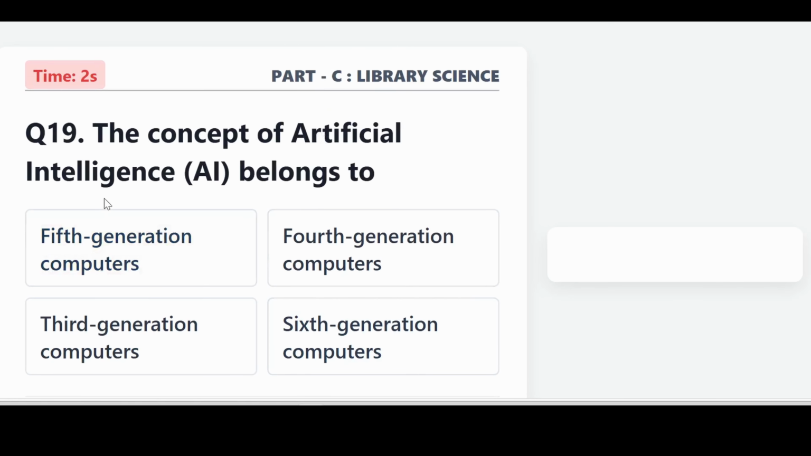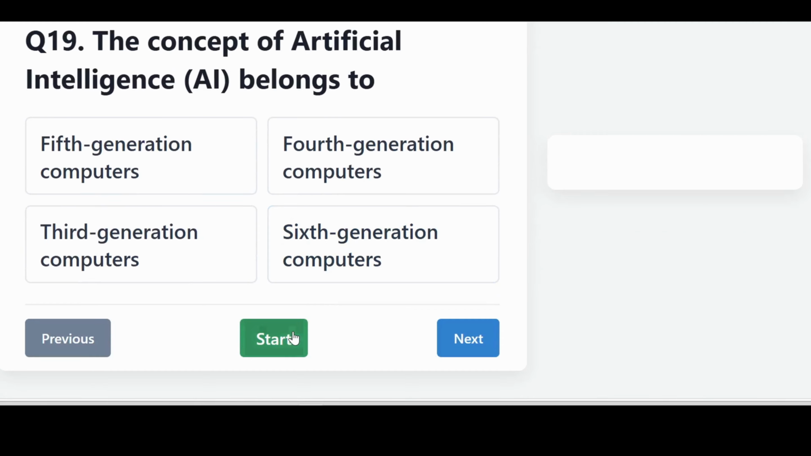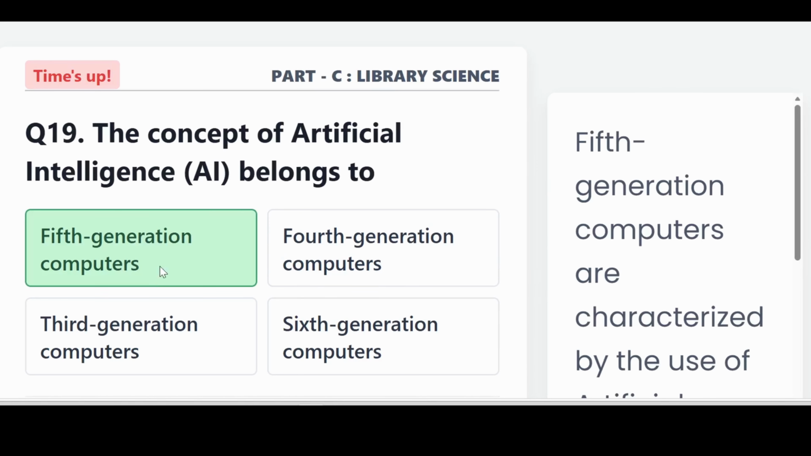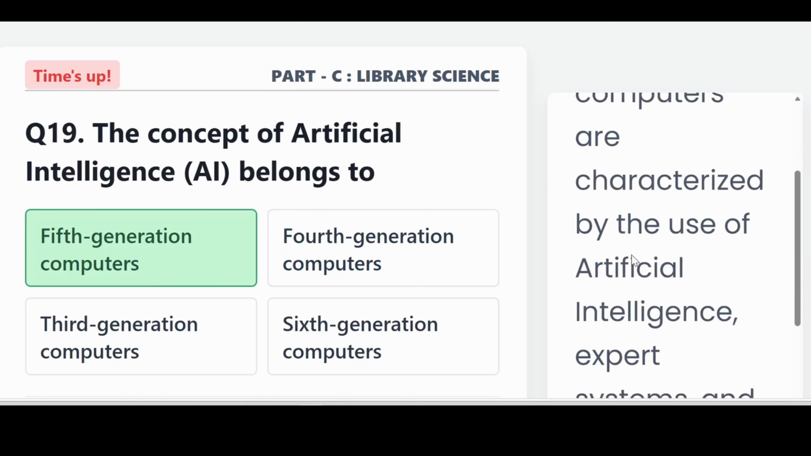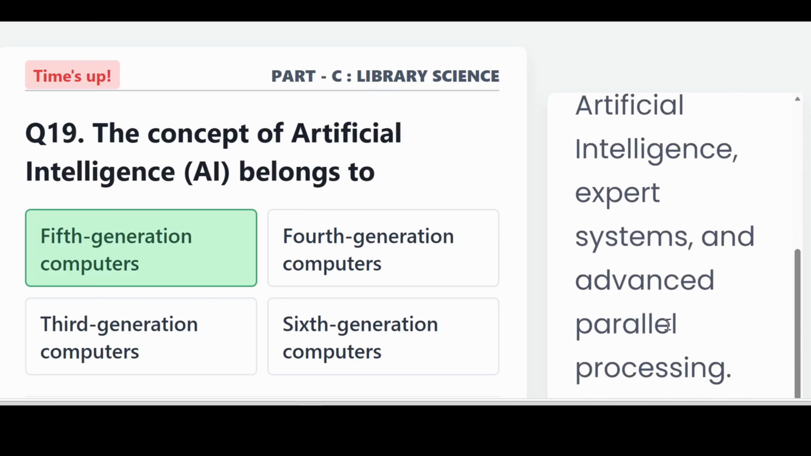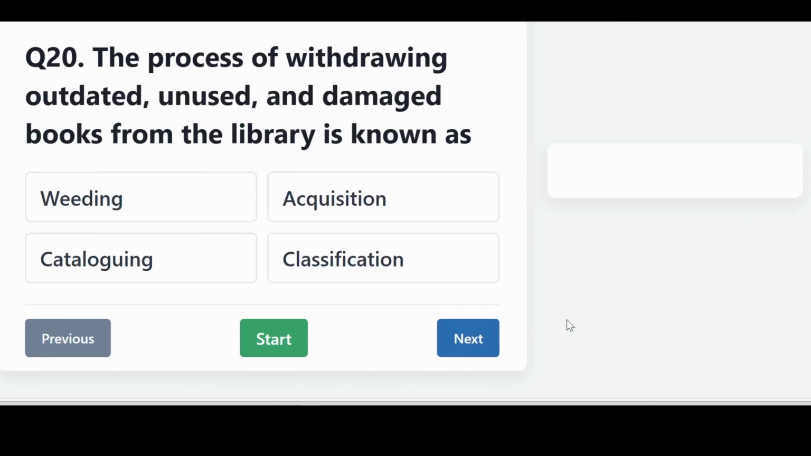The concept of artificial intelligence belongs to? It is the 5th generation computers. 5th generation computers are characterized by the use of artificial intelligence, expert systems, and advanced parallel processing.